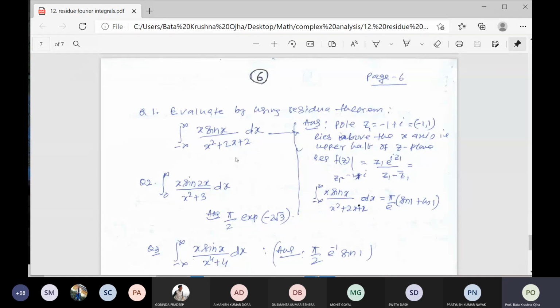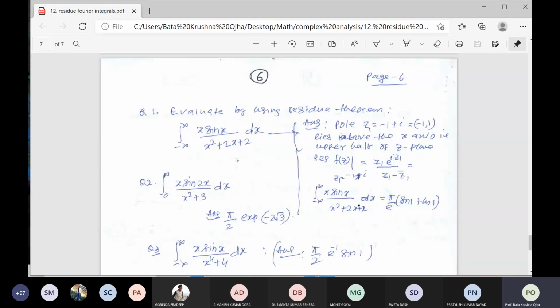Are you understanding this line? So you have to write first line. Consider the integral over the contour C. Just replace x by z in exponential form.